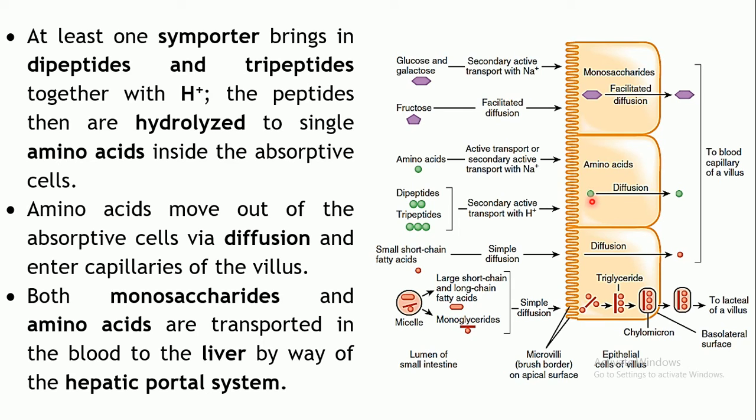All these amino acids which are released will cross the basolateral membrane by diffusion, and they will enter into the capillaries of the villus. Both of these monosaccharides and amino acids will be taken to the liver by the hepatic portal system. There is a hepatic portal vein into which these nutrients will be absorbed and they will reach the liver where it is processed and utilized.